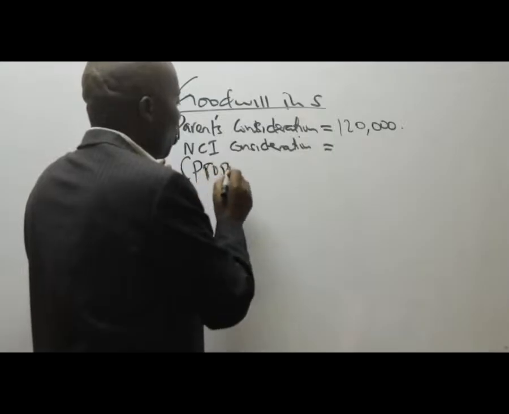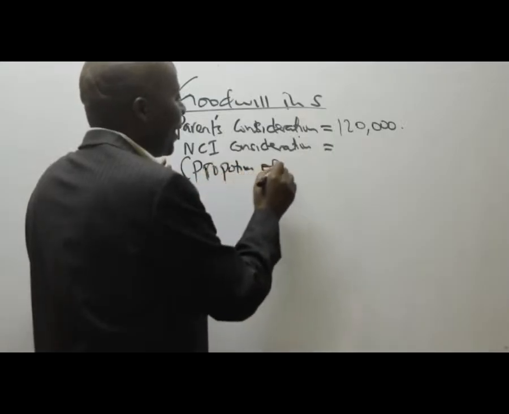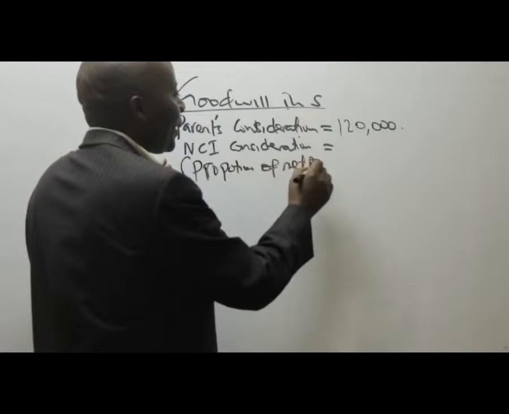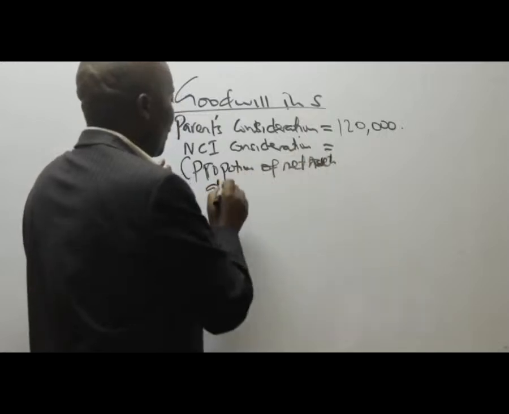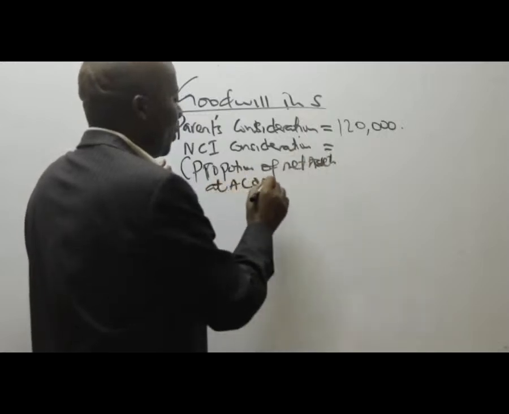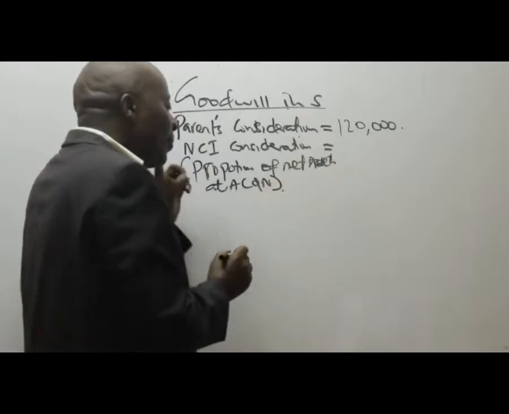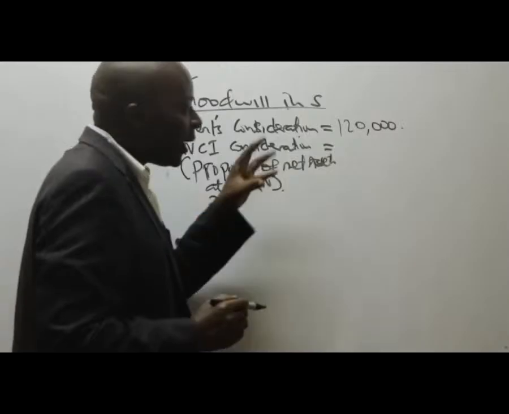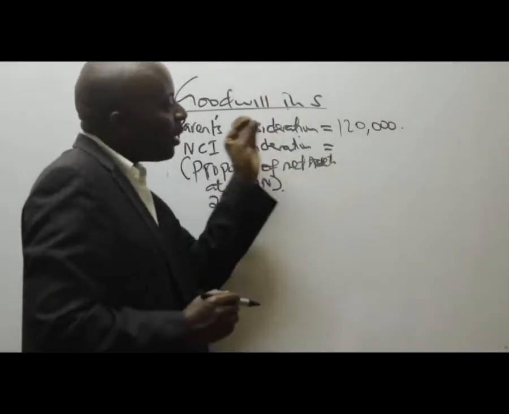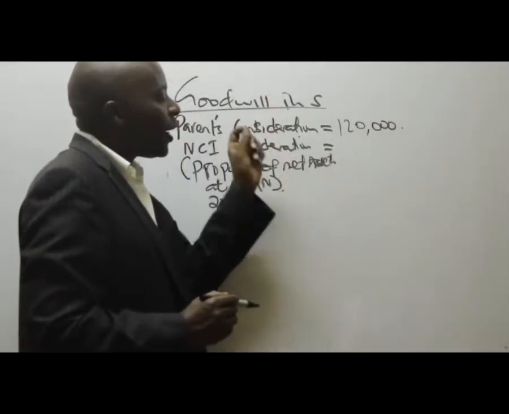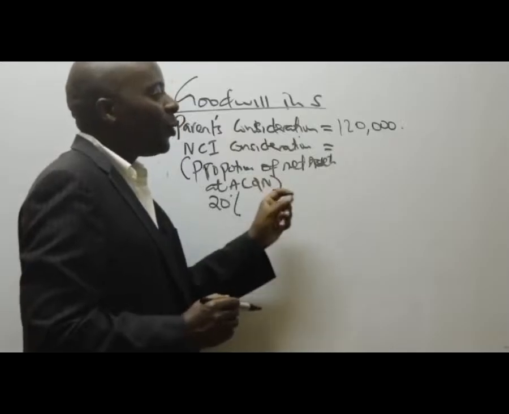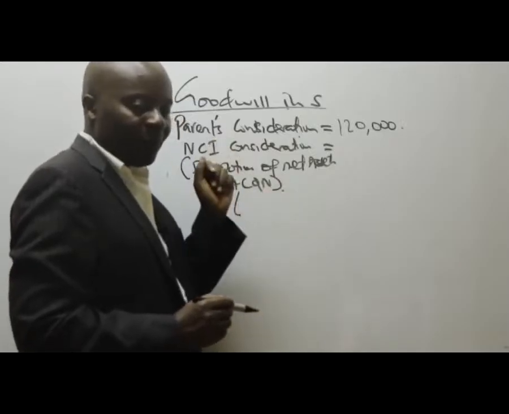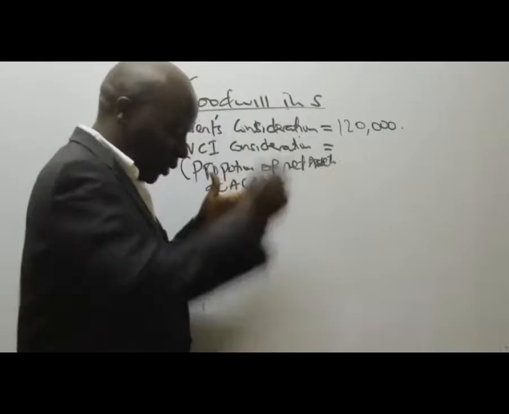So the proportion of net assets at acquisition. The NCI proportion percentage is 20%. Look at acquisition, what was the net assets value of this company S? There is at acquisition and at reporting.